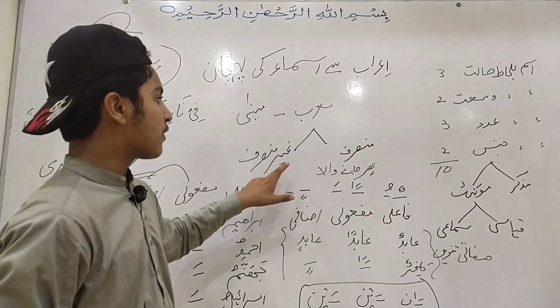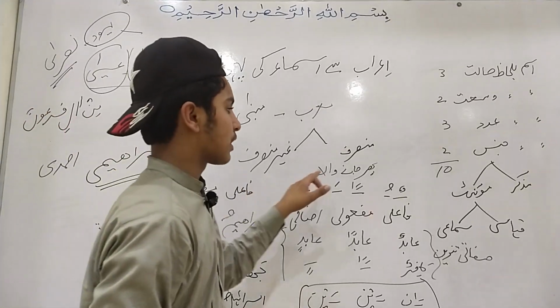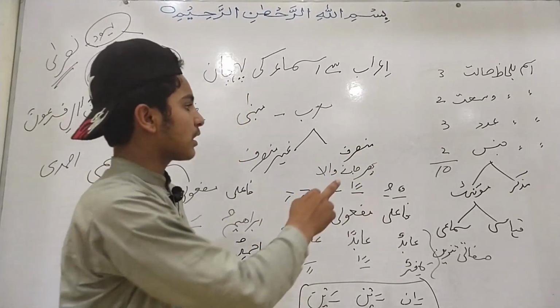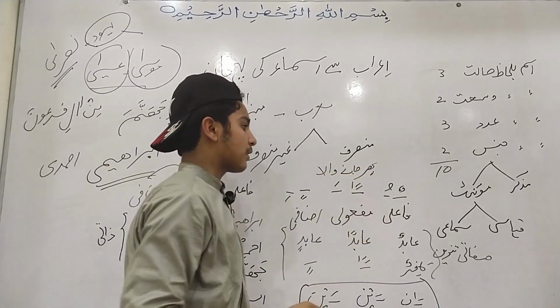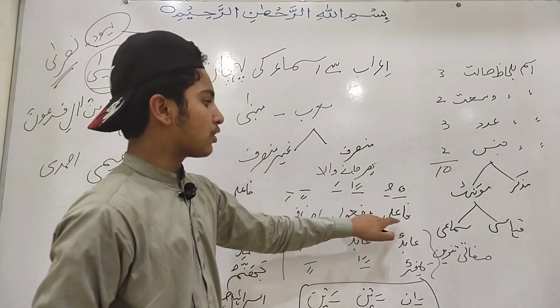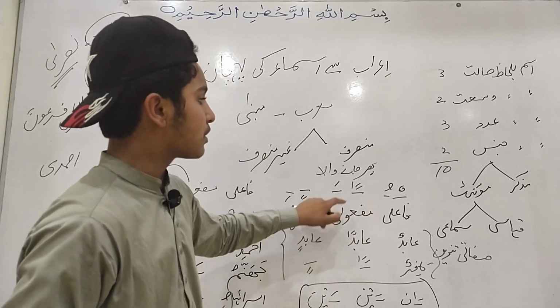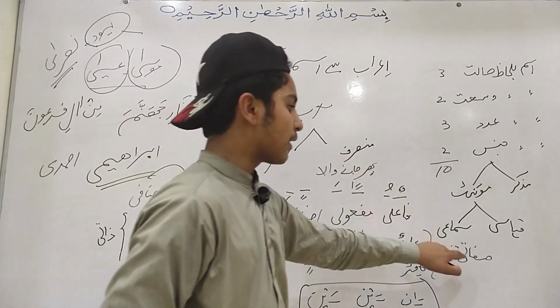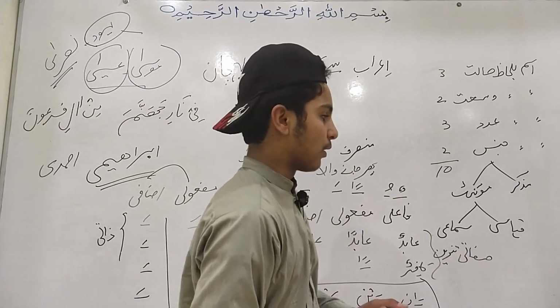Furtherly, morab is divided into two parts. First one is munsarif and the second is ghair munsarif. Munsarif is such a noun which can interchange in all three conditions, and munsarif will be an adjectival noun.